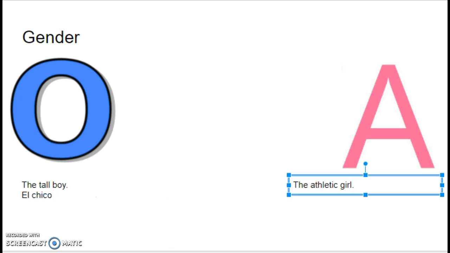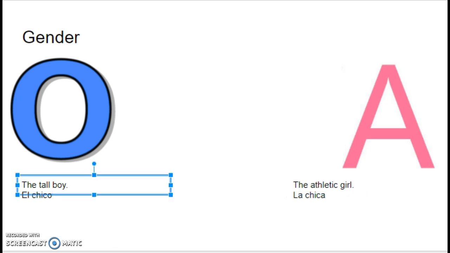Then similarly, we've learned the word for girl. You'll recall that word is la chica. La means the, so that word translates there. So what's going to happen is, even though I have this adjective tall here, it would have to change based on the gender. So since we're talking about boy, boys are masculine, I would keep it alto.